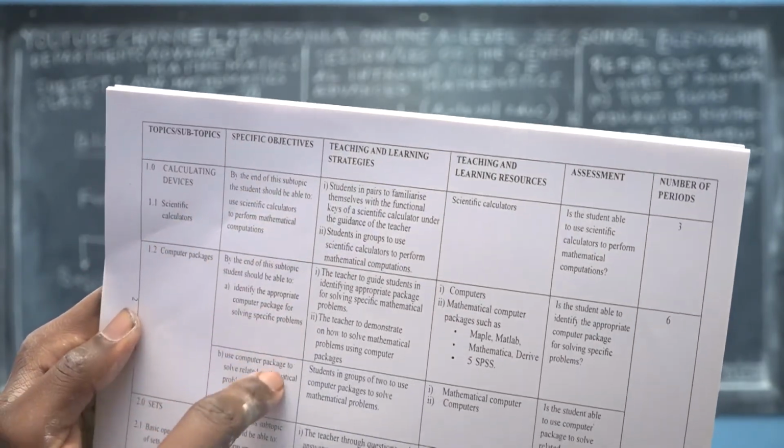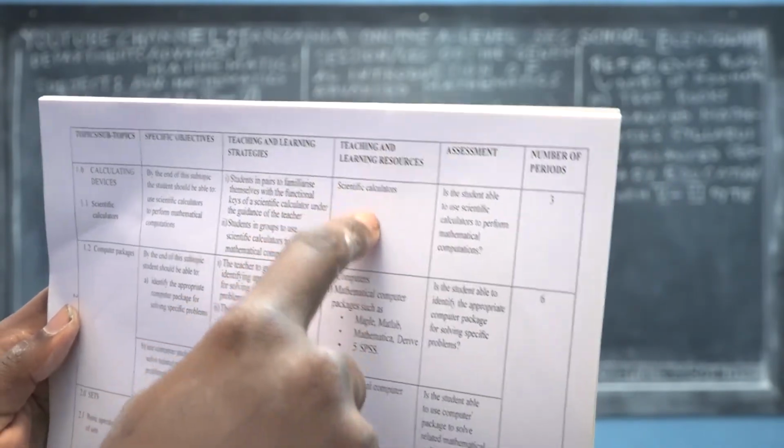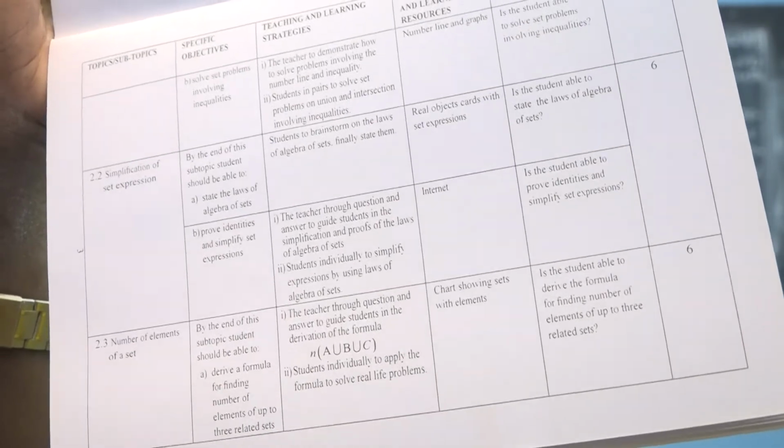These are specific objectives on learning. These are the teaching and learning strategies that a teacher has to use. Teaching and learning resources. This is assessment, and this is the number of periods. So you see, you have a lot of information which is very important, because this gives you a boundary and a main focus.